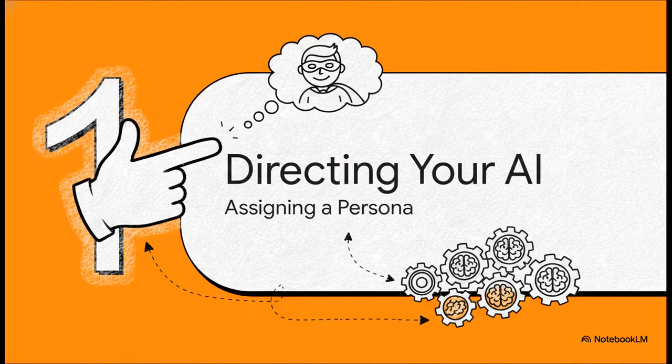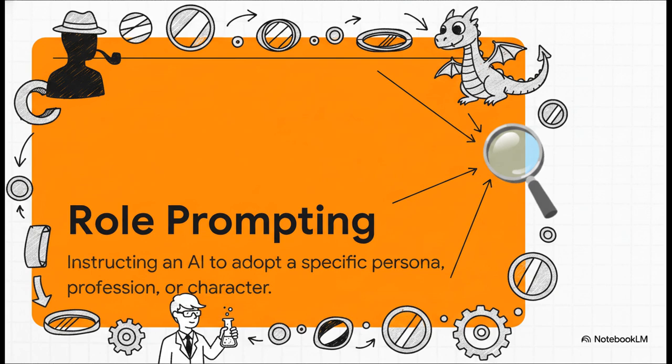Okay, part 1, directing your AI. Let's actually define what this concept is before we jump into asking our first question. So role prompting is simply instructing an AI to adopt a specific persona, profession, or character. By defining exactly who the AI should act as right out of the gate, you instantly shape its tone, its level of expertise, and its unique perspective.